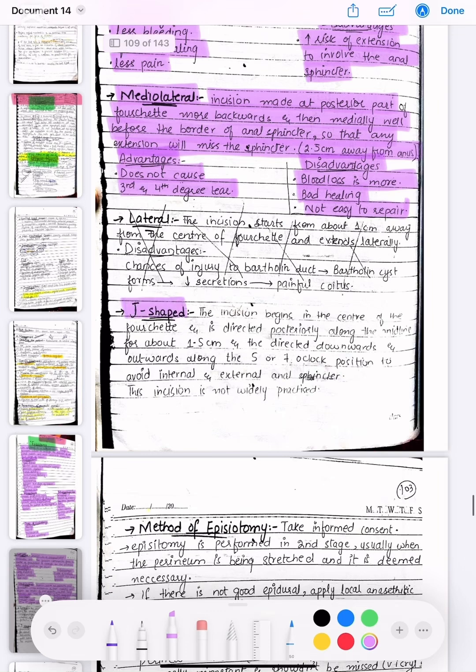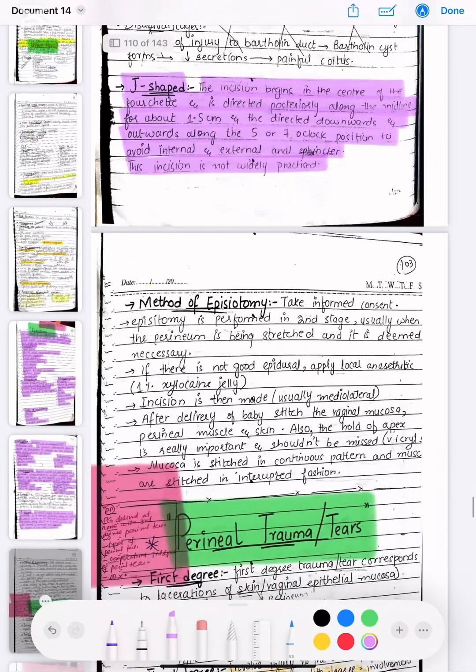Now, the J-shaped incision. This incision begins in the center of the fourchette and is directed posteriorly along the midline for about 1.5 cm and then directed downwards and outwards along the 5 or 7 o'clock position to avoid the internal and external anal sphincters. This incision is not widely practiced.